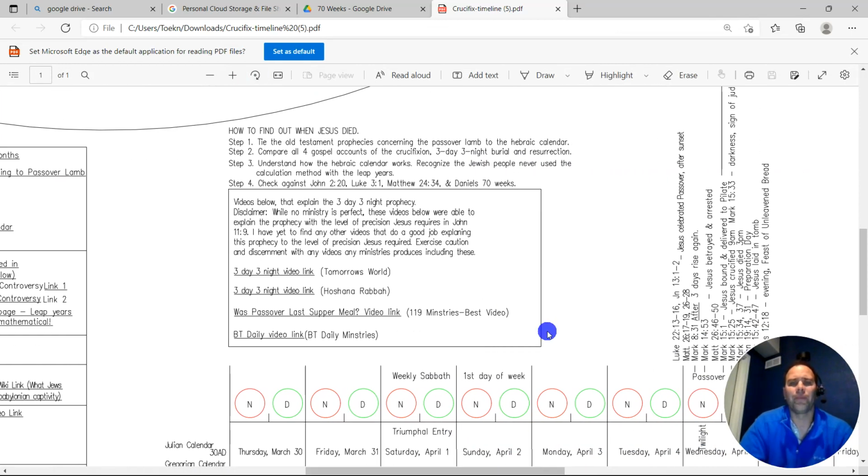All right, so there, how to find out when Jesus died. There are 4 different steps. The reason I put all this together is that a lot of people only look at a little piece, and then they assume it's correct, and they assume they got the right year. We have to look at all the parts and pieces.